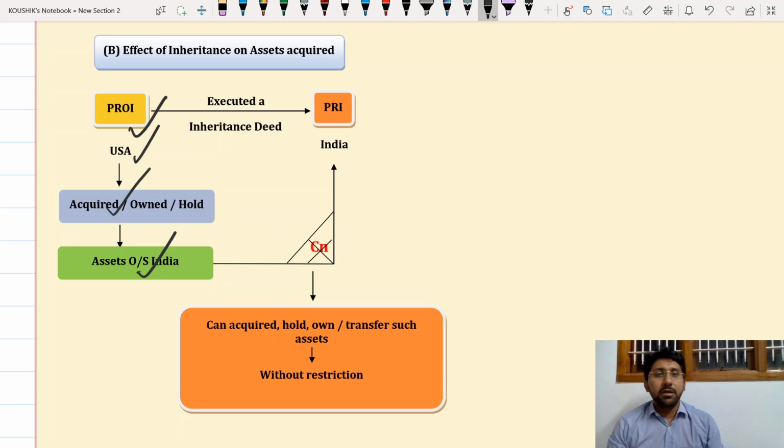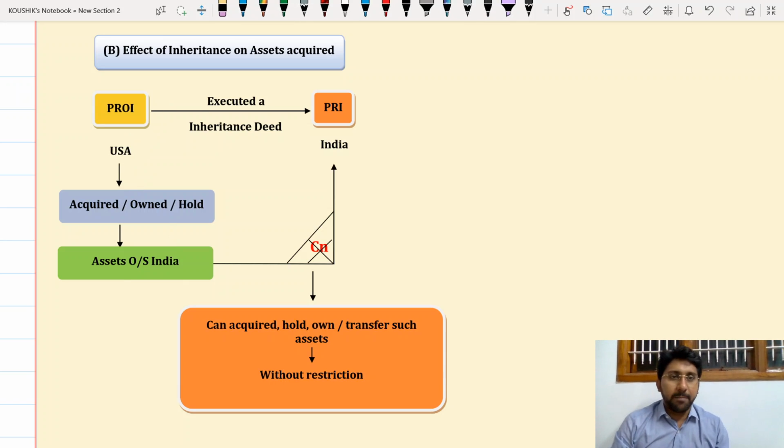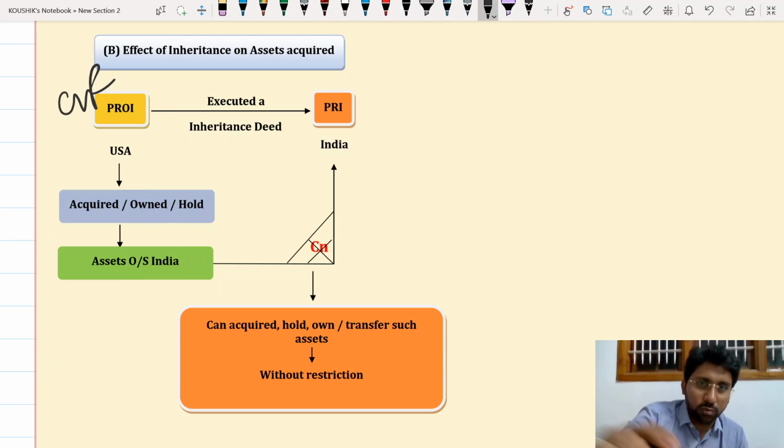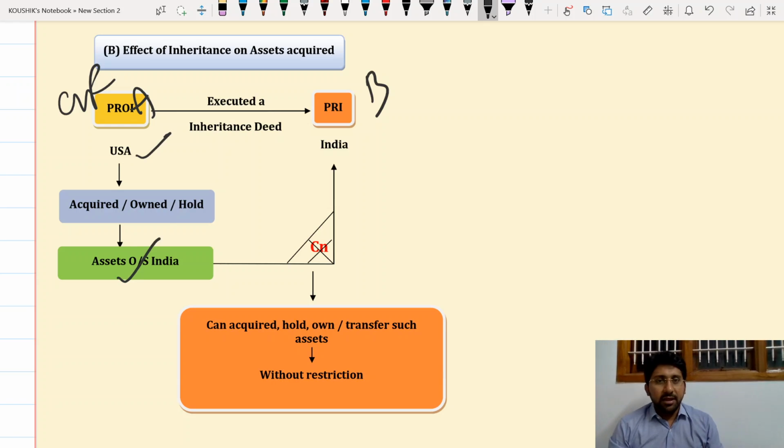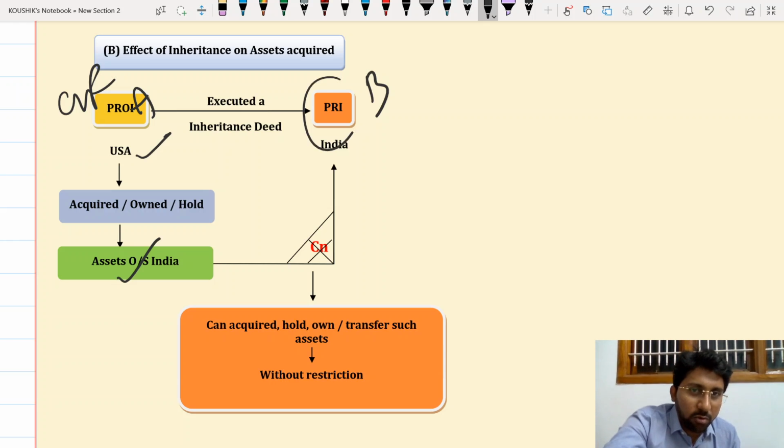Let us take one example. Let us take Mr. A. He is in USA. He acquired some assets in New York. Now he is a grandfather to Mr. B. Now answer, A being grandfather is in USA and acquired assets outside India in USA. Later, grandfather is on his deathbed. Immediately he has written a trust deed and inheritance deed saying that my properties will be transferred to my grandchild Mr. B in India. Now tell me, all the assets of the PROI are now transferred into whose hands?